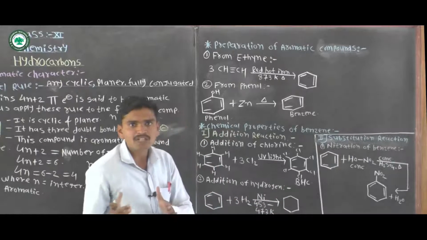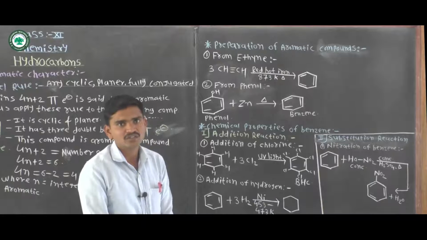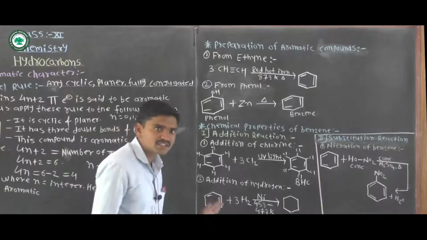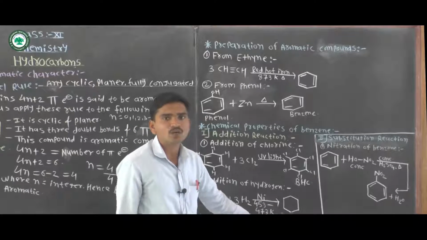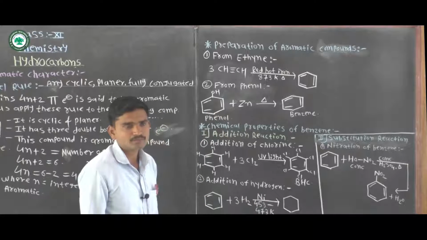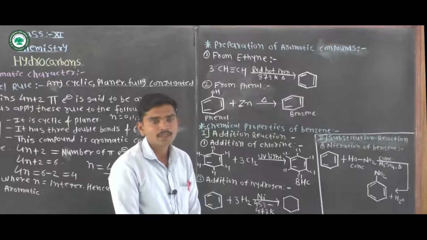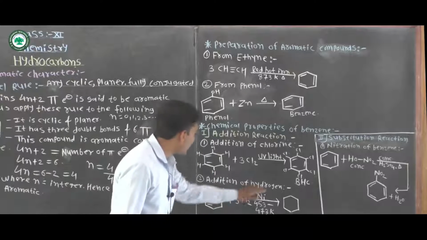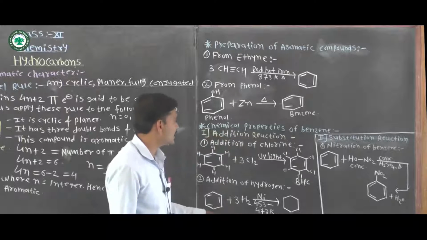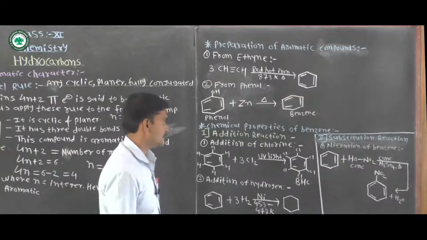A catalyst is a substance which alters the rate of reaction, or increases the rate of reaction. We use nickel as a catalyst in this reaction, and it forms cyclohexane. This is the addition of hydrogen in benzene. This is included in addition reactions: addition of chlorine and addition of hydrogen in benzene.